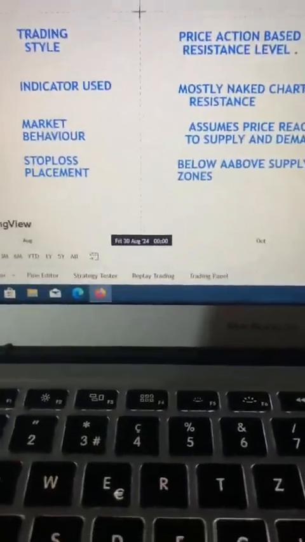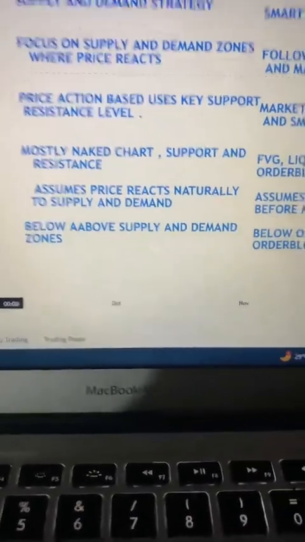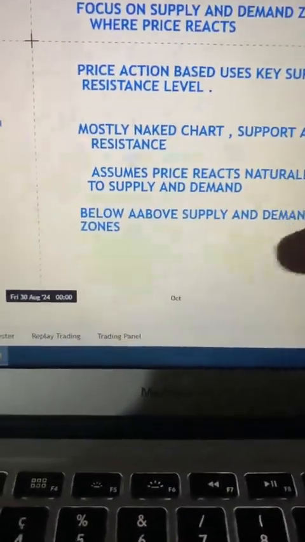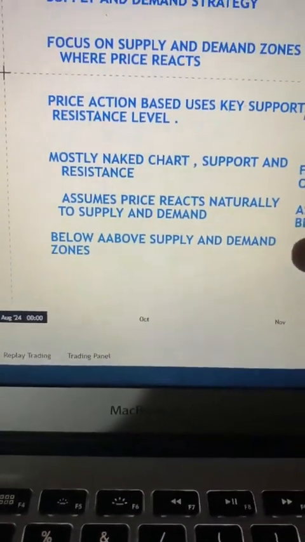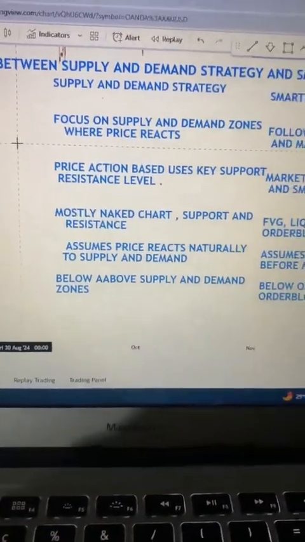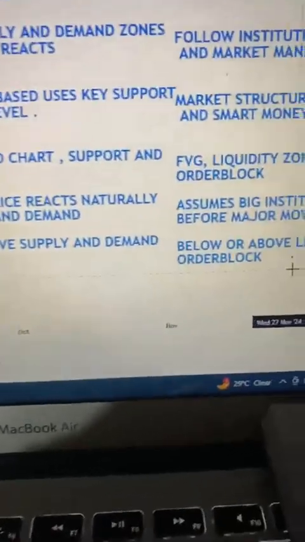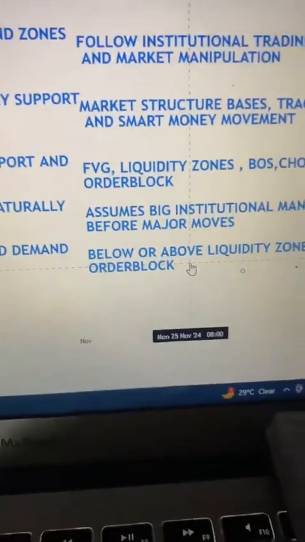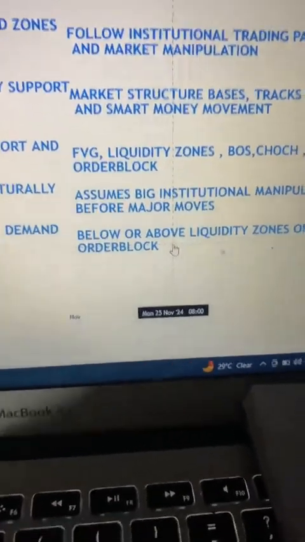Now, stop loss placement below your supply and demand zones. There we put a stop loss below your supply and demand zones. So those were supply zones, and there your stop loss goes. Your demand zones stop loss goes there. So now, for you, it is below or above liquidity zones or other blocks. So below or above liquidity zones, just like this.